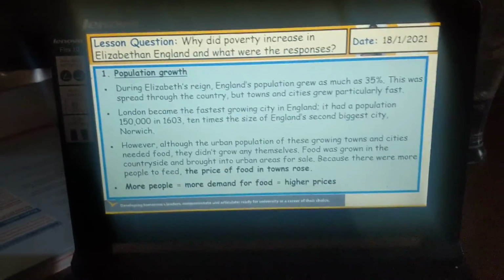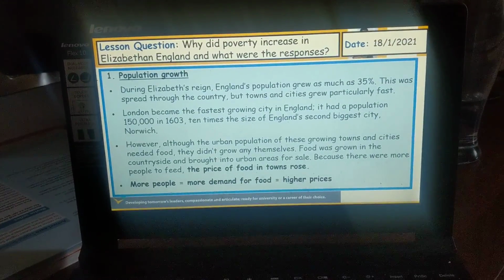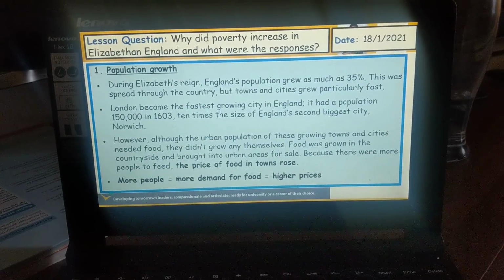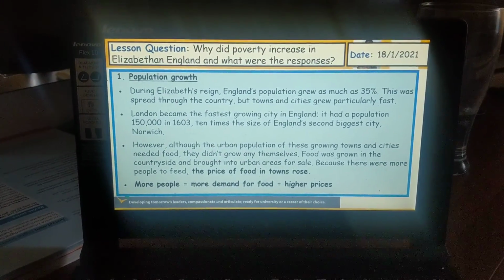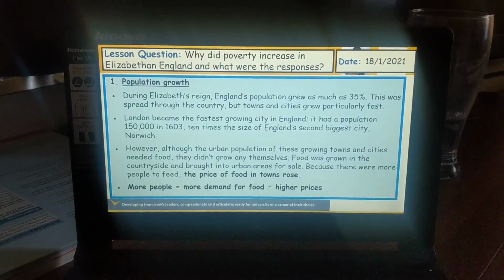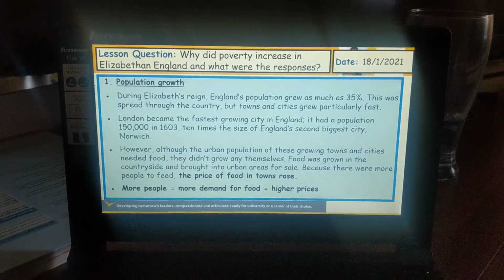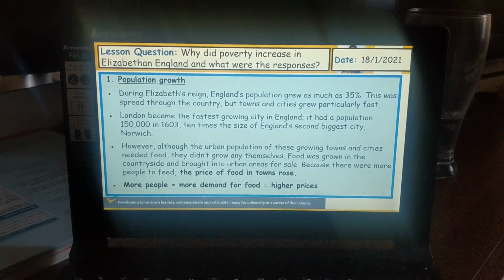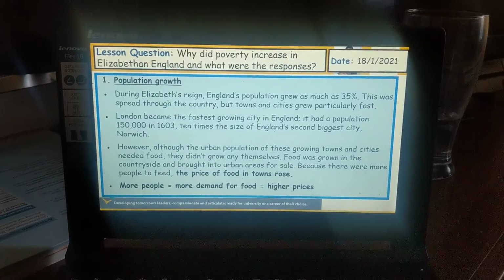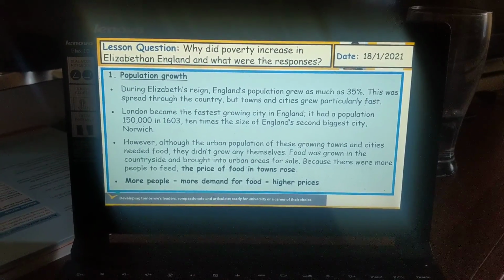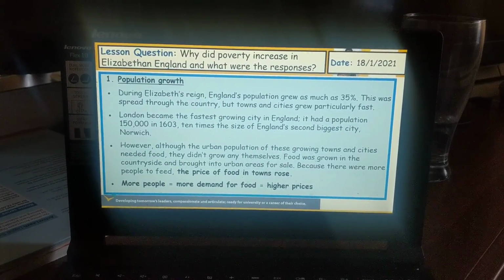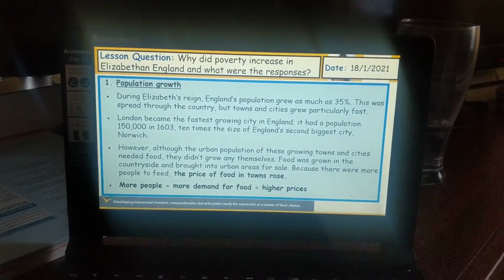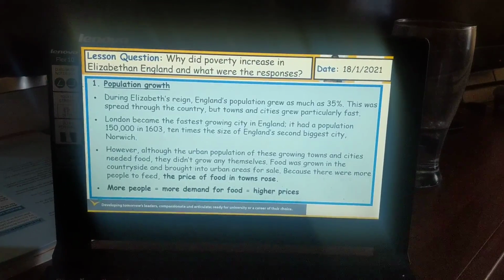Moving on. So, population growth. During Elizabeth's reign, England's population grew by as much as 35%. This was spread throughout the country, but towns and cities grew particularly fast. London became the fastest growing city in England, with a population of 150,000 people in 1603, 10 times the size of England's second largest city.